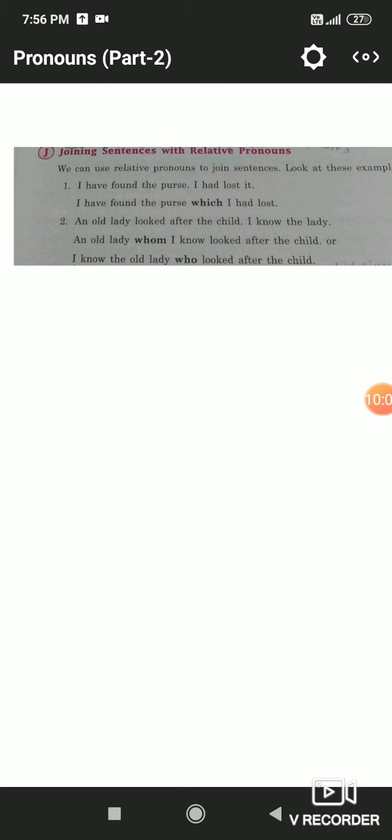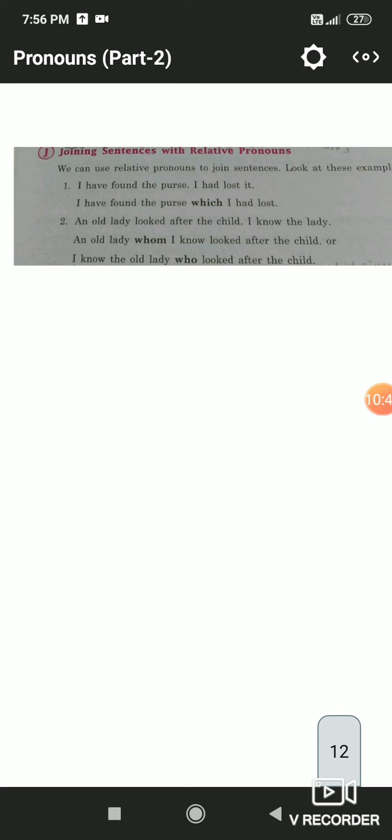But remember the rule: the relative pronoun who is used to join two sentences where persons are being talked about, and which is used for non-living things or animals. So here purse is a non-living thing, that's why we have used which. Lady is a living being, a person, that's why we have used who. The relative pronoun that can be used for both persons and things, and that is used after an adjective in the superlative degree.